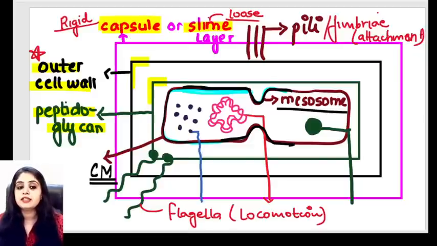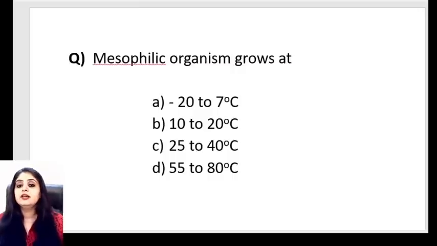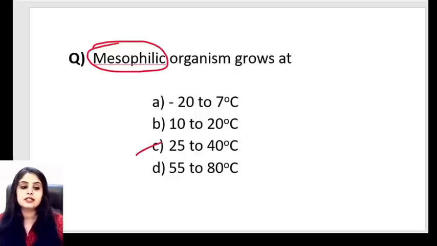Okay, having said that, what is the next question that we have? Here you go. A mesophilic organism grows at what particular temperature? There are three main temperatures that we have. Want to learn those? We'll come back to the answer after that.